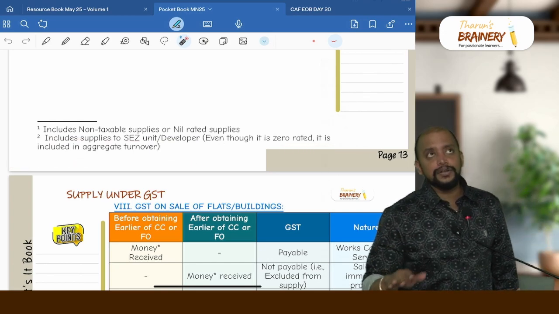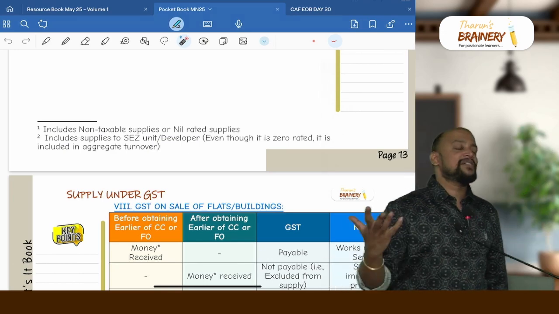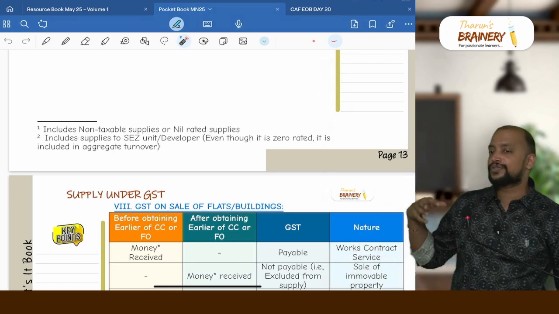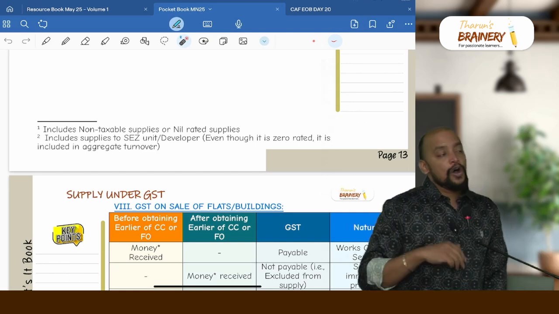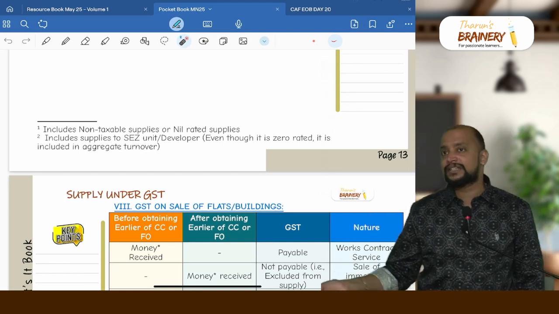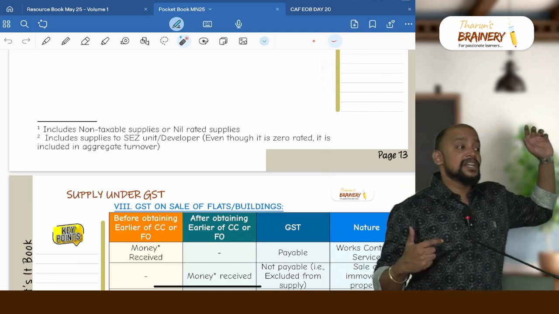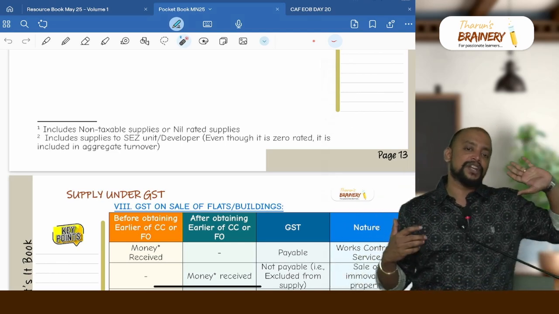Why is it called as zero rated supplies? Because I will be paying GST, and that GST paid I will get as a refund, so the burden will become zero, so it is zero rated. That is one option. Or option 2, I will not be paying any GST, I will export it or supply to SEZ under bond or LUT. Even then I don't have any burden, and I will get the refund of ITC with respect to my inputs and input services.